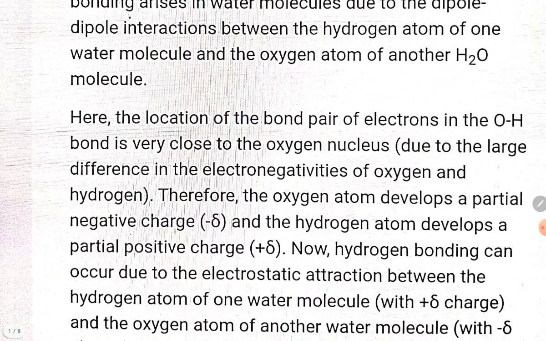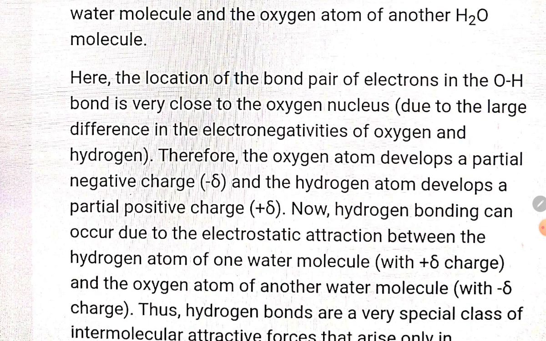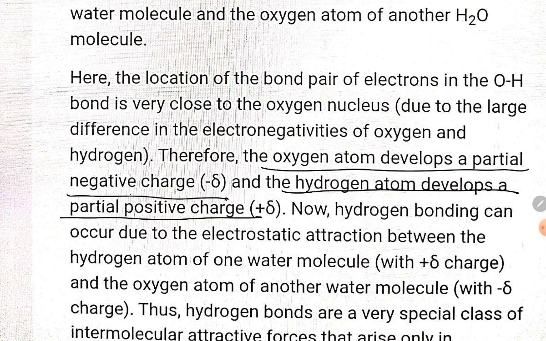See here, how can you understand this one? The oxygen atom develops a partial negative charge and the hydrogen atom develops a partial positive charge. They are talking about the case of the water molecule, HOH. Here you see HOH and similarly HOH.